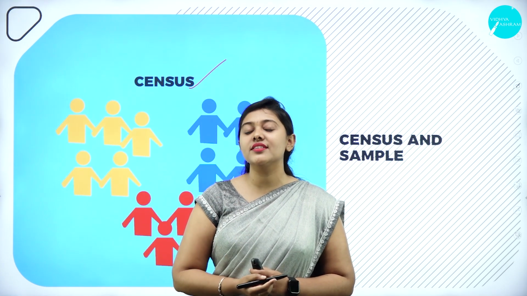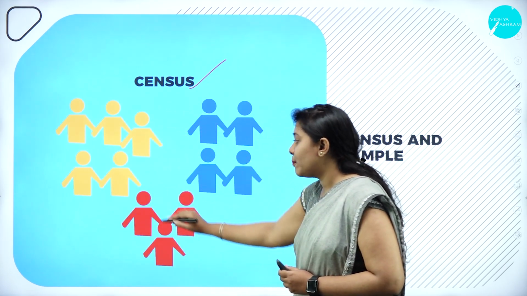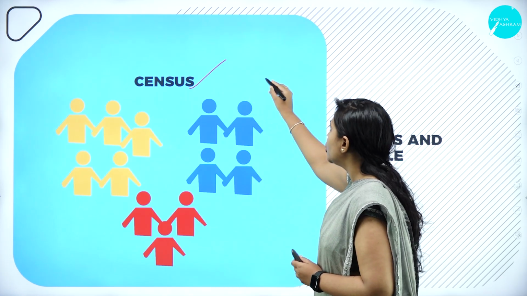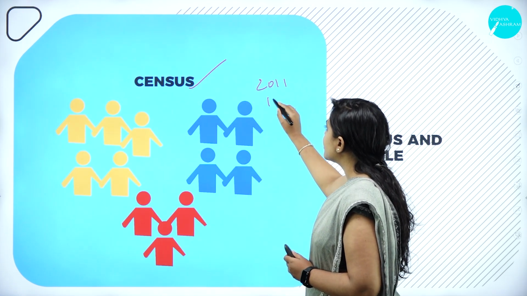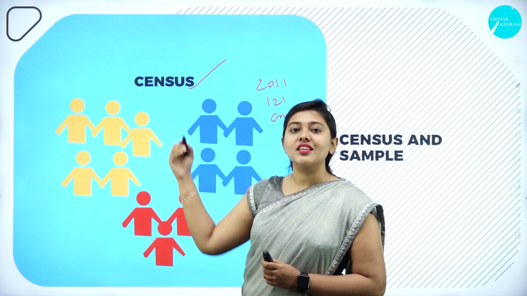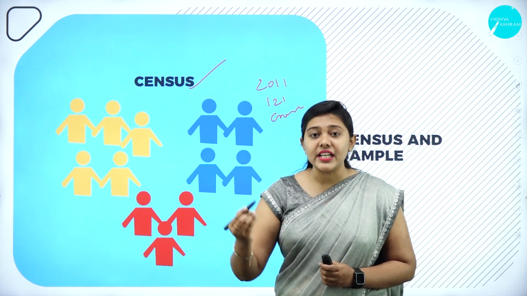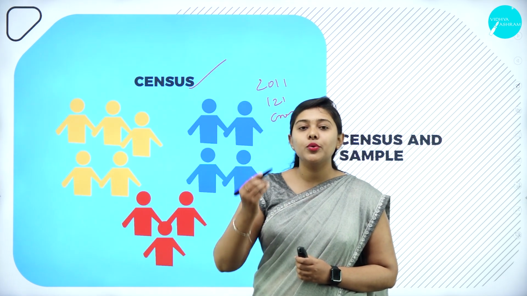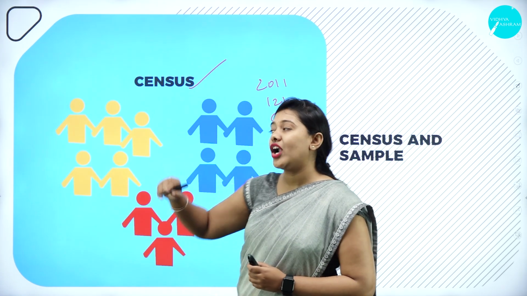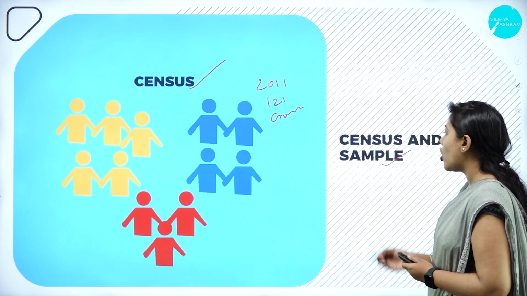So why is it called the complete enumeration method? Because it consists of the entire population. India's total population according to the 2011 census is 121 crore. So what is this information? It is nothing but the census. It is nothing but the survey. So when you consider the entire population or the whole universe for the study, then such a method or survey is called census. Moving further, we have the word sample.